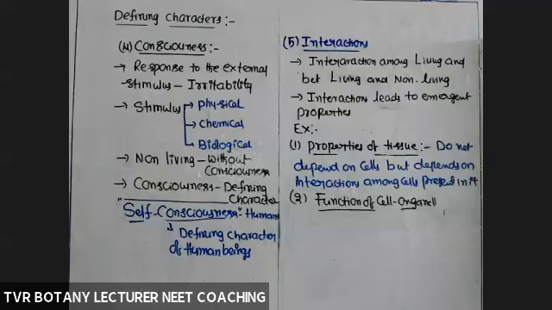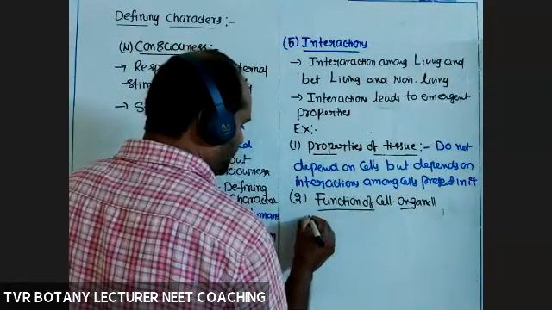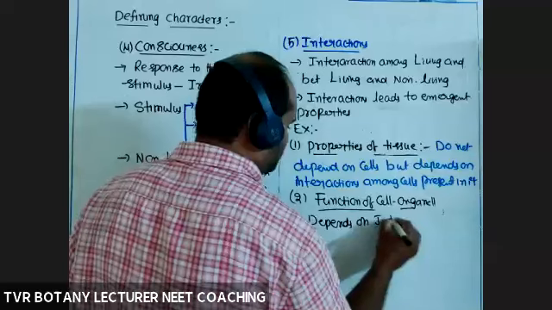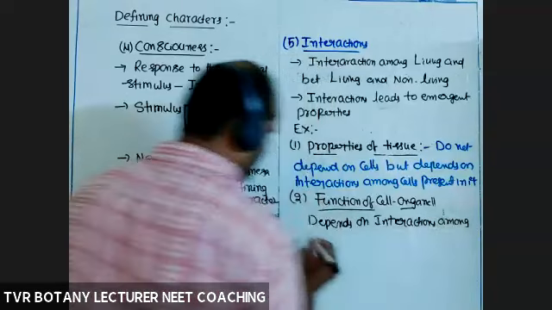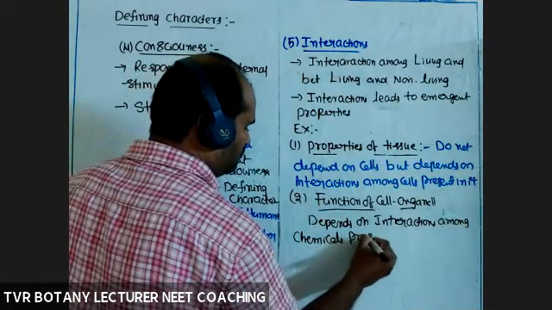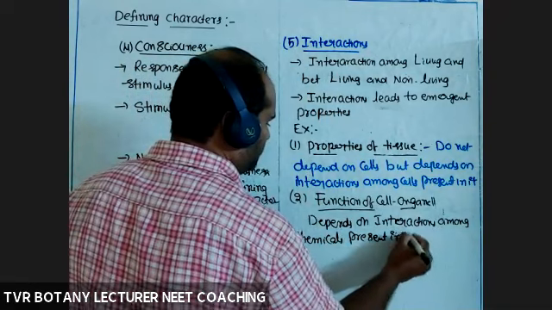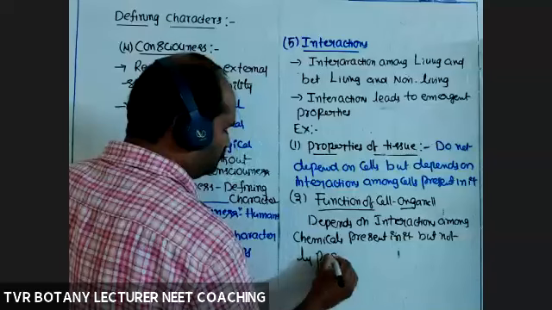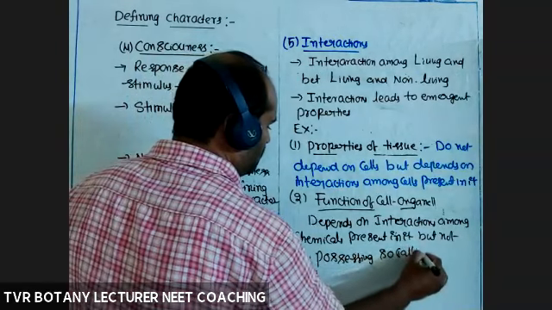It depends on interactions among so-called chemicals. So functions of a cell organelle depend on interactions among chemicals present in it, but not on merely possessing so-called chemicals.